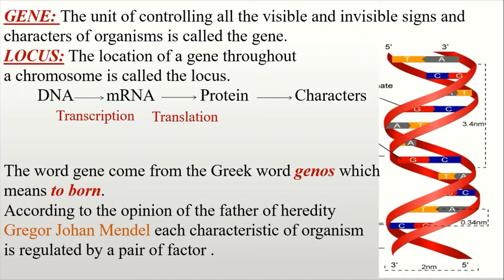In 1909, Johannsen named these Mendelian factors as gene. So, according to the opinion of the father of heredity, Gregor Johann Mendel, each characteristic of an organism is regulated by a pair of factors. That means gene.